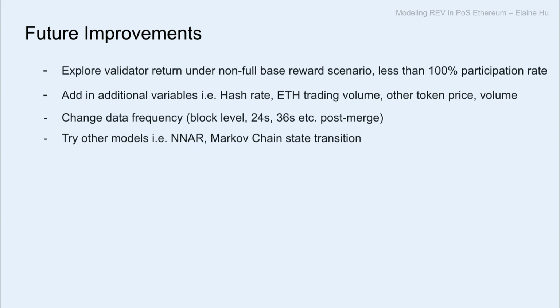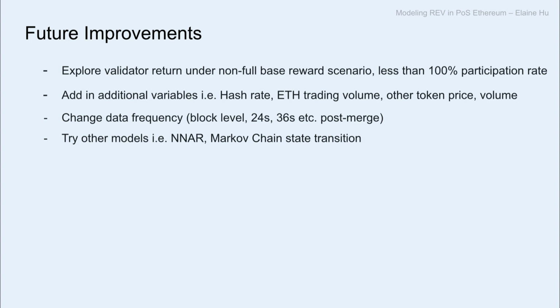Okay, quickly on the improvements. There are a lot of things we can play around with in this model. For example, the assumptions I made in all the charts are that the participation rate is 100%. Everyone gets the full base reward. These obviously can be changed or reduced. And you can also include other exogenous variables, for example, the trading volume of Ethereum, or the volatility, or even some other token price or volume.